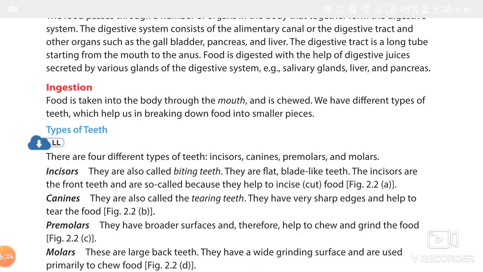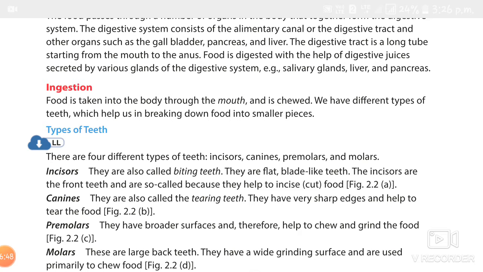Here we studied 4 types of teeth: incisors, canines, premolars, and molars. So 4 incisors, 2 canines, 4 premolars, and 4 or 6 molars in each jaw. Understand that? So totally the adult has 32 teeth.